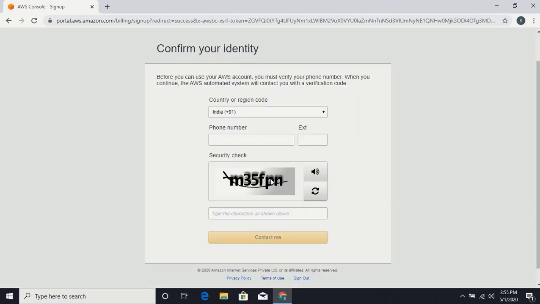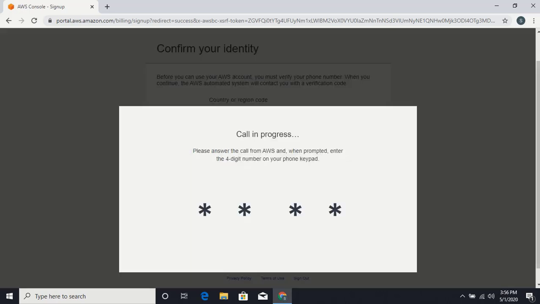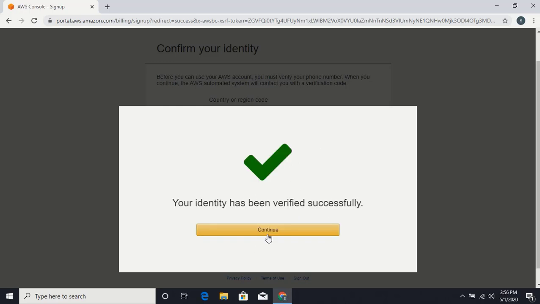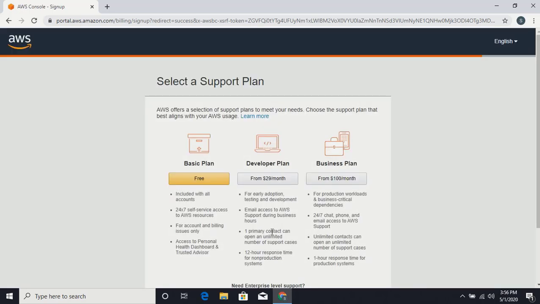After completing the payment process, you must verify your phone number here. Then complete the fields and click Contact Me. The AWS automated system will contact you with a verification code. Do what the automated system says. After completing the verification, the web page refreshes to the Select Support Plan page.